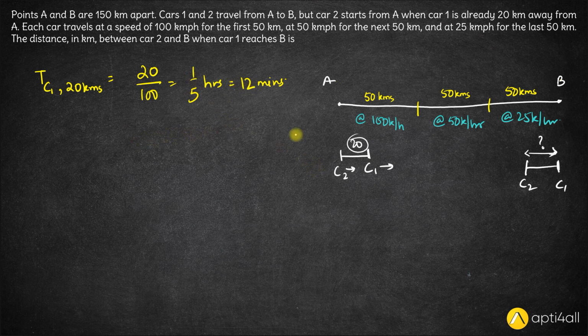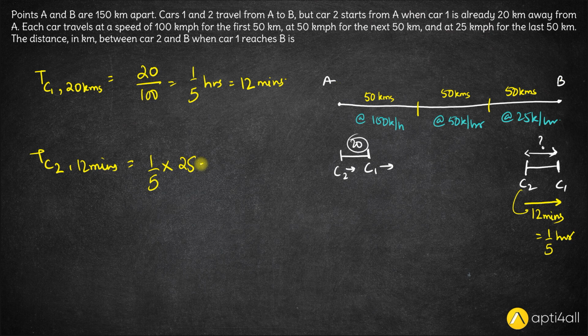So car 2 starts 12 minutes after car 1. Hence car 2 will reach 12 minutes after car 1. Right? So to travel this distance, car 2 is going to take 12 minutes or 1/5 of an hour. So what is the distance that car 2 will travel in 12 minutes? Time taken is 12 minutes, which is 1/5 of an hour. And for the last part of the journey, the speed is 25 kilometers per hour. So this becomes 25 by 5, which is 5 kilometers.